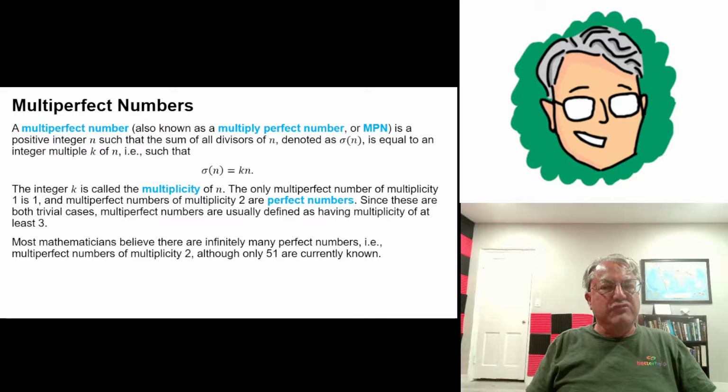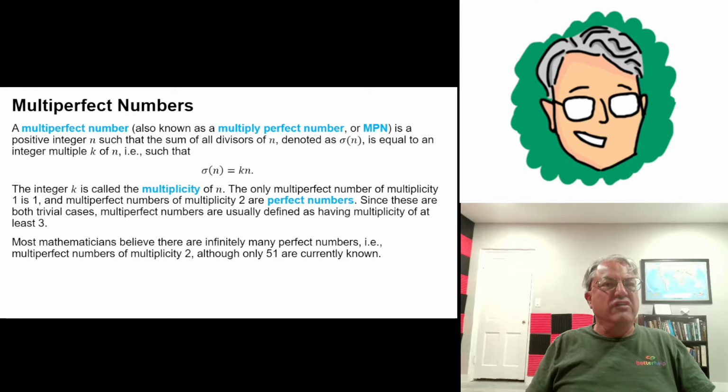This is how they're usually defined. You say a multi-perfect number is a positive integer n such that sigma of n is equal to kn for some positive integer k. So then you can just think of perfect numbers as multi-perfect numbers with multiplicity 2, like I just said. And what about multiplicity 1?